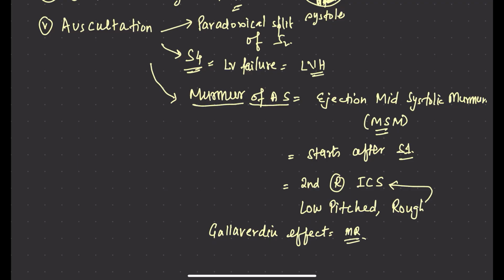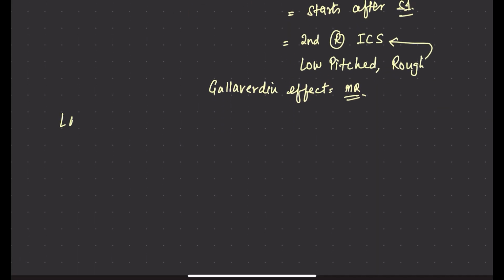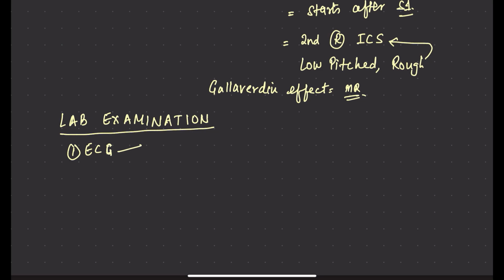So how about the labs? What will you do in the labs? What are the investigations that we do? In the lab examination, first of all, we will do the ECG. The ECG will show left ventricular hypertrophy or a left ventricular strain pattern.